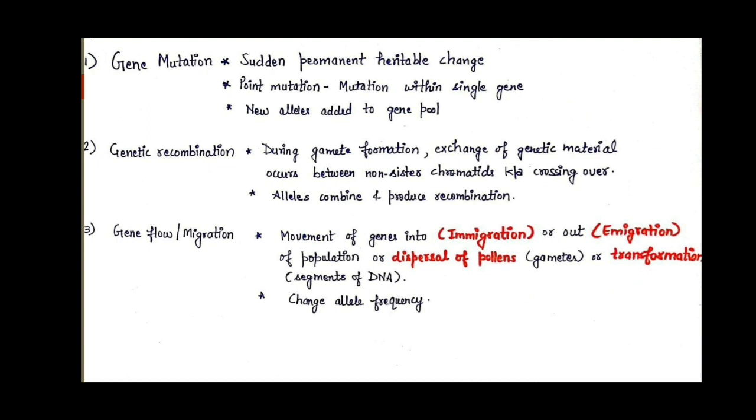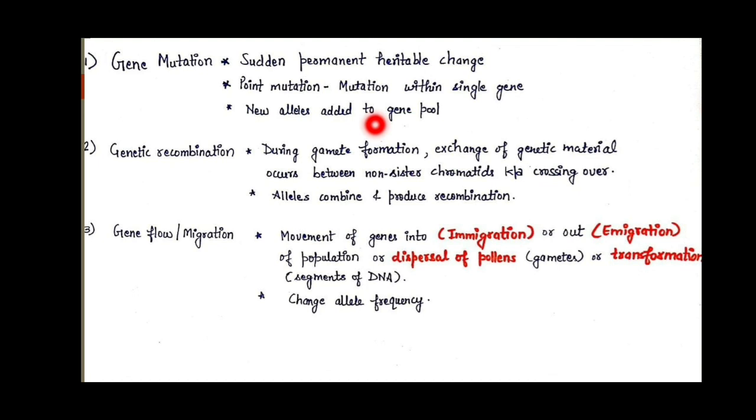First is our genetic variation factors, that is gene mutation. What is mutation? It is a sudden permanent change, and that change should be heritable, meaning it has to be transferred from one generation to another. This mutation can be of point mutation type, meaning mutation within a single gene.